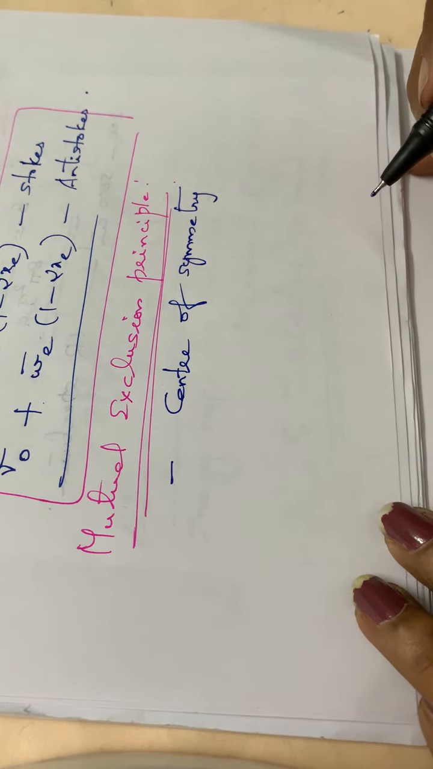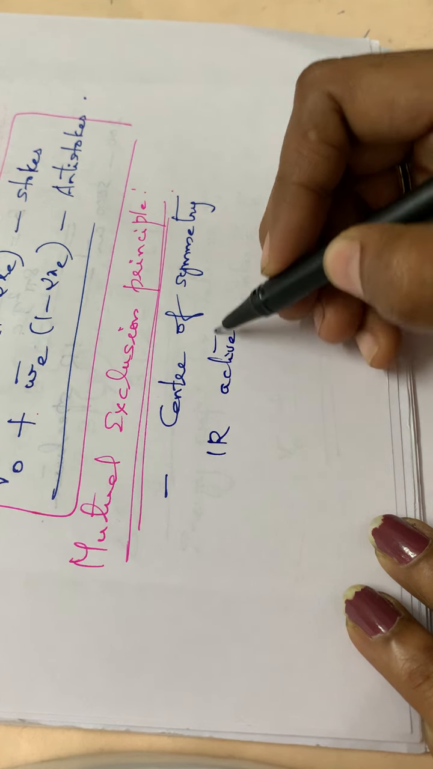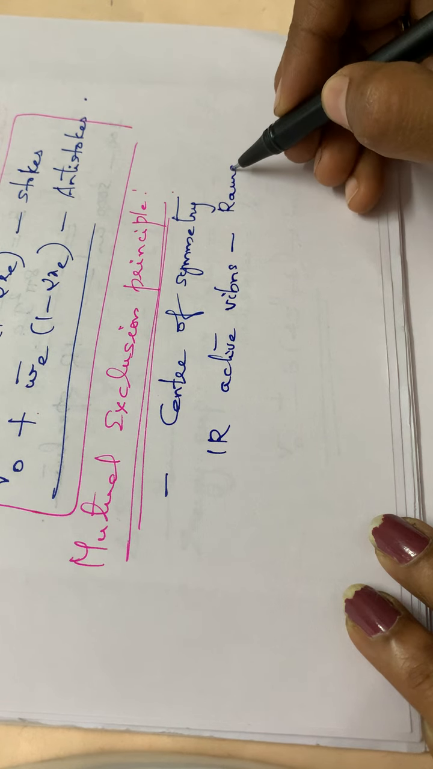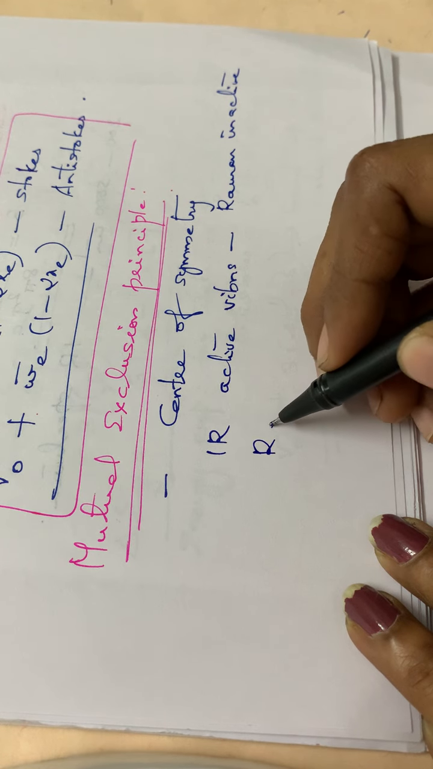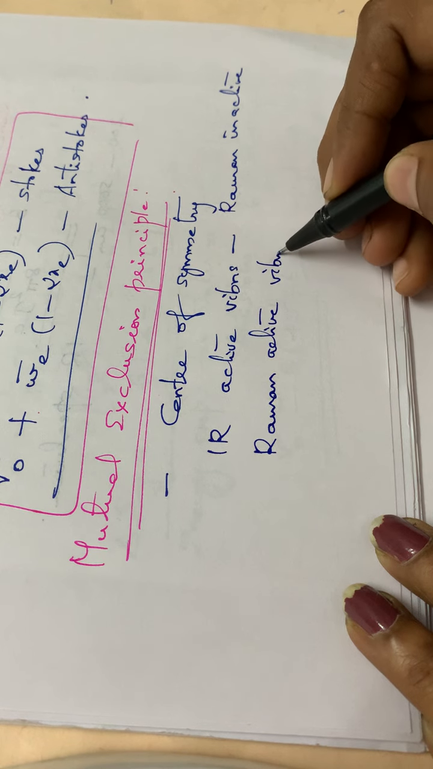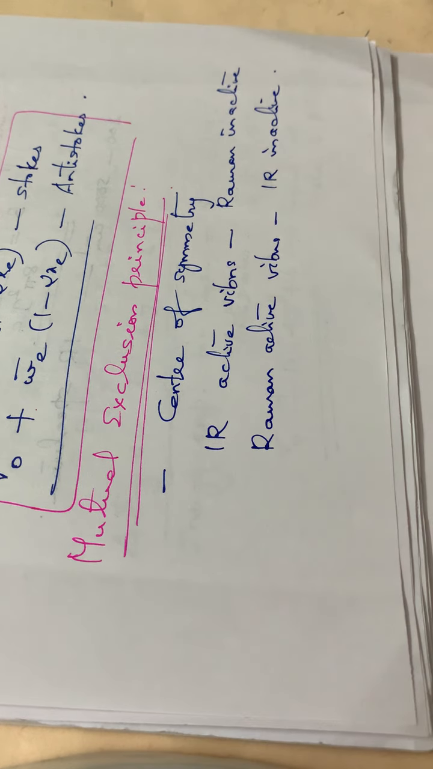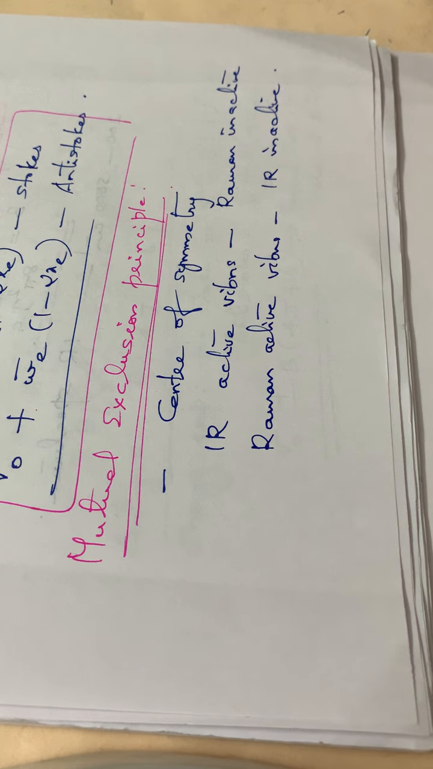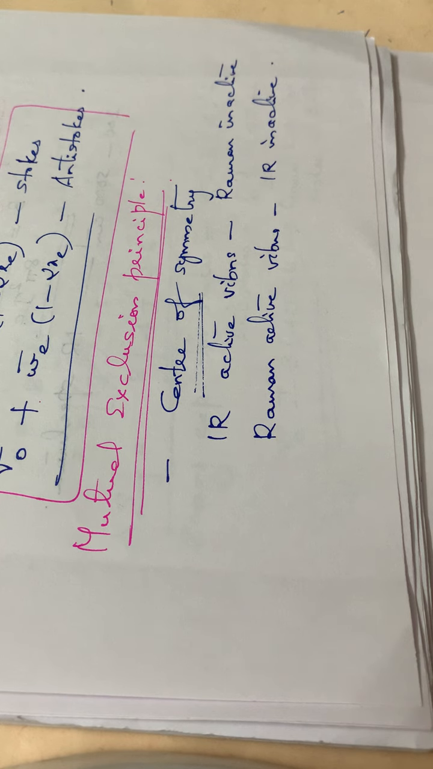And also, in the case of molecules having a center of symmetry, IR active vibrations are Raman inactive, and vice versa. Vice versa means Raman active vibrations will be IR inactive. Okay, IR active vibrations are Raman inactive, and Raman active vibrations will be IR inactive. And also this can be applied only to molecules having a center of symmetry.